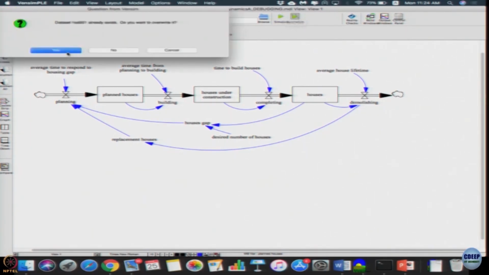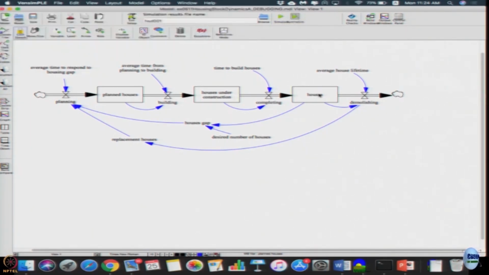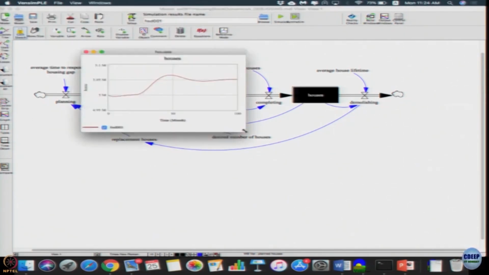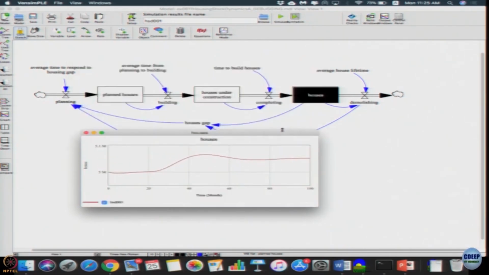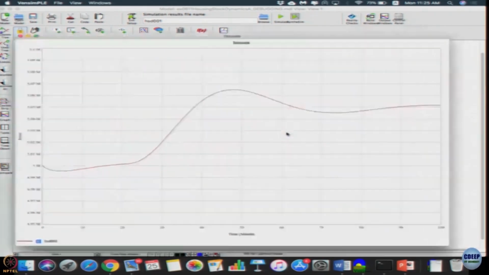The model seems reasonably complete now. So, let us just simulate. Let us look at the houses. This is the kind of dynamics we get. So, can we be sure this is okay? Is it okay? All I changed was to connect the flows to the stocks, and we get this result.